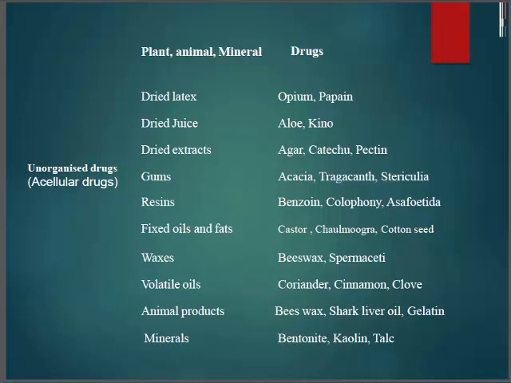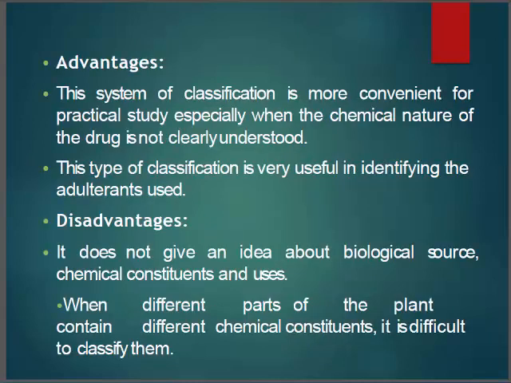Coming to the next, advantage and disadvantage. Advantage means it is more convenient for practical study, as the chemical nature of the drug is not clearly understood, and the classification is very useful in identifying the different adulterants that may be used in the drug. And the disadvantage is that it doesn't give any idea about the biological source or chemical constituents of the drug and its uses. And when different parts of the plant contain different chemical constituents, it's difficult to classify them.